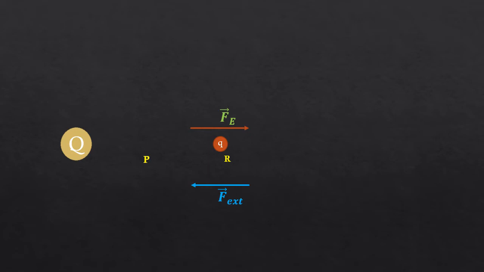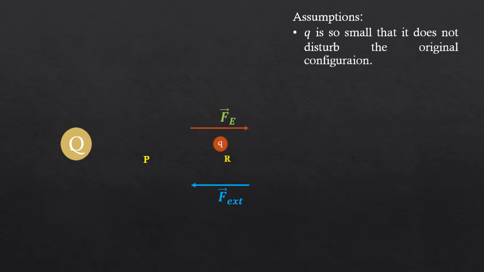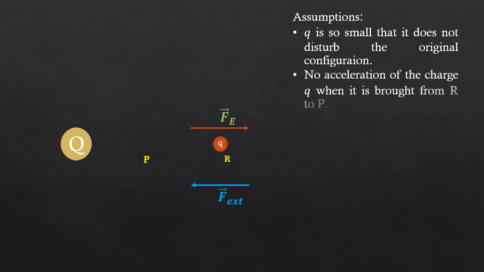There are some assumptions in this case. The first one is that the test charge q is very small so that it does not disturb the original configuration. Or simply, due to the test charge, the source charge does not move from its position or it experiences very negligible force. The second assumption is that there is no acceleration of the charge q when it is brought from point R to P. So we are assuming that the acceleration is zero.